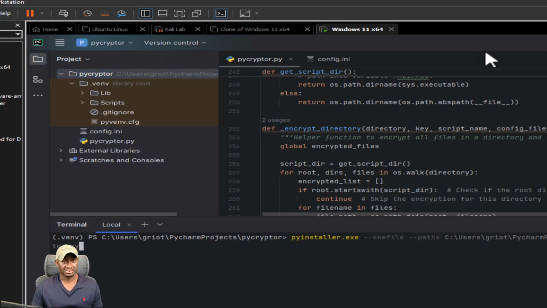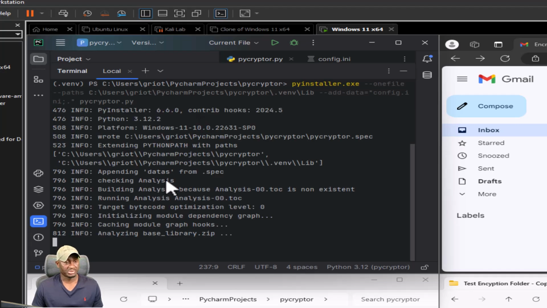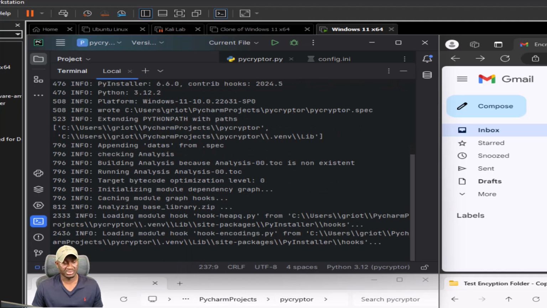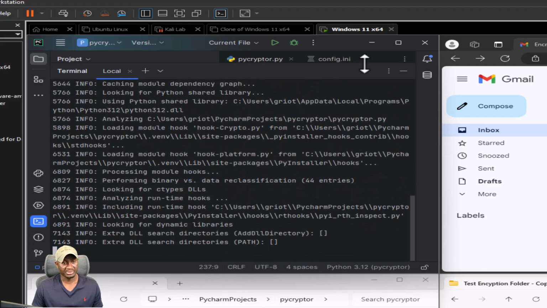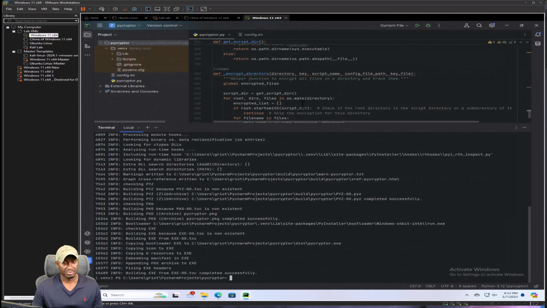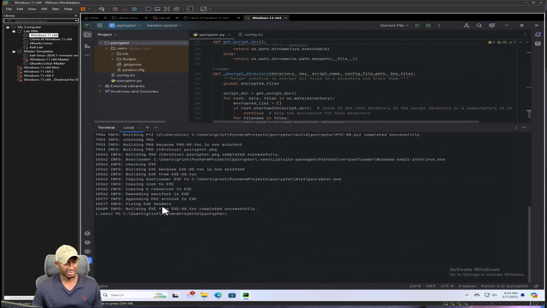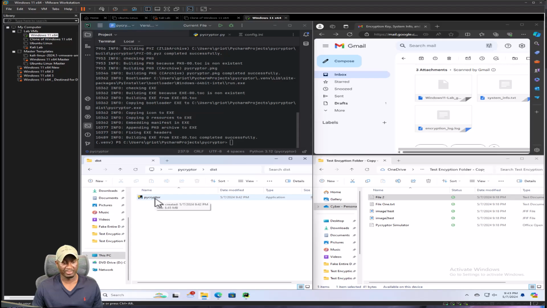I'll do this again. I want to run it so we can see the folders show up here, and then I'll hit enter and it should be doing its thing. There you go. You notice the folders start showing up, distribution and build and all of that. I'll maximize this as it's running. It looks like it's done, completed successfully. Snap that back in there and we open our distribution folder, and there you go. We have our